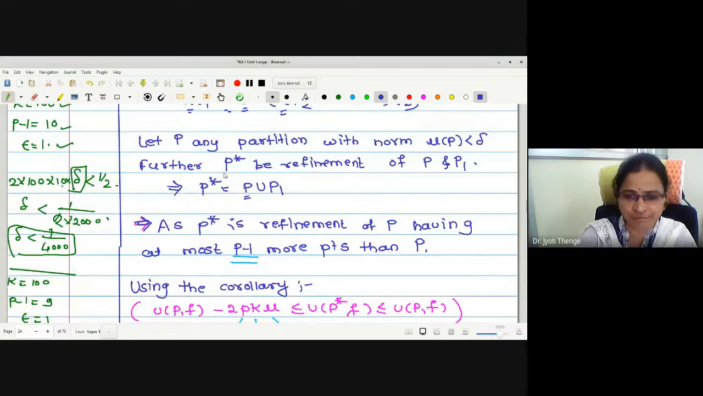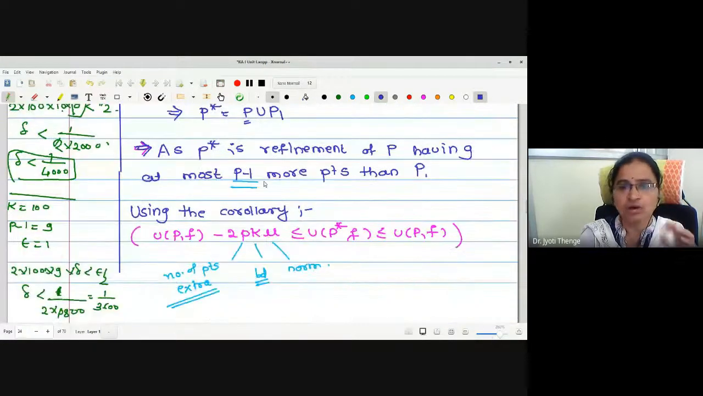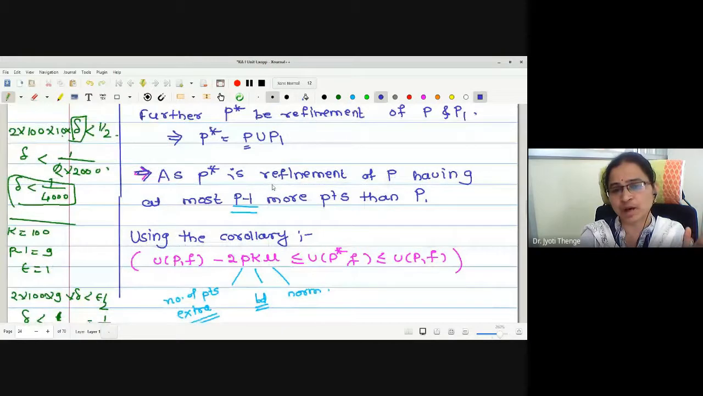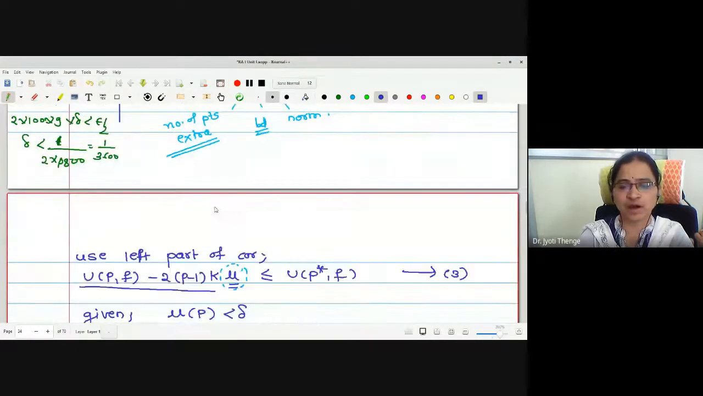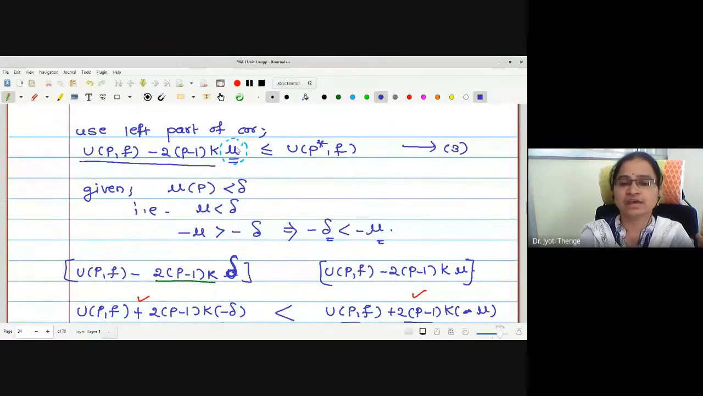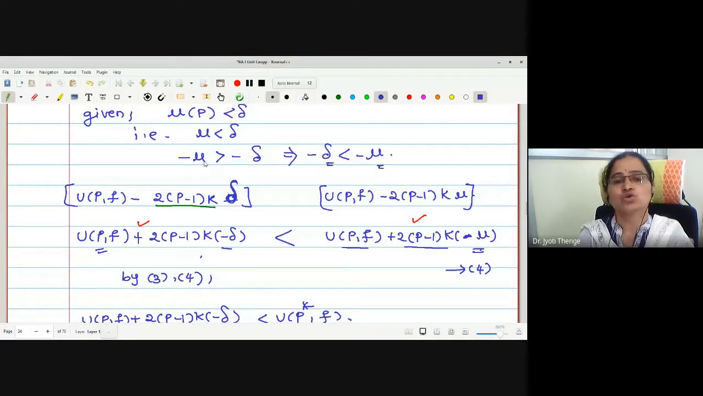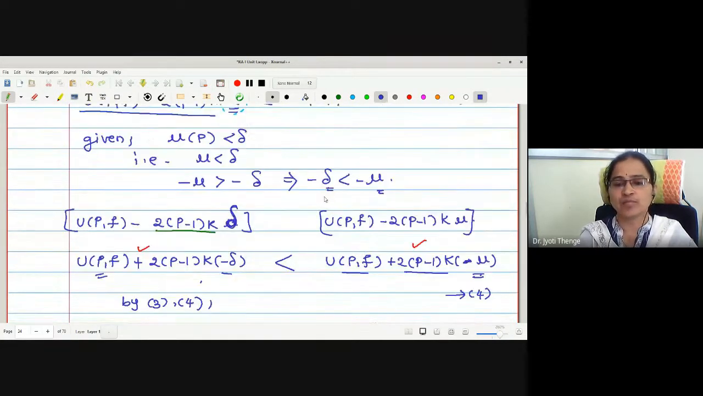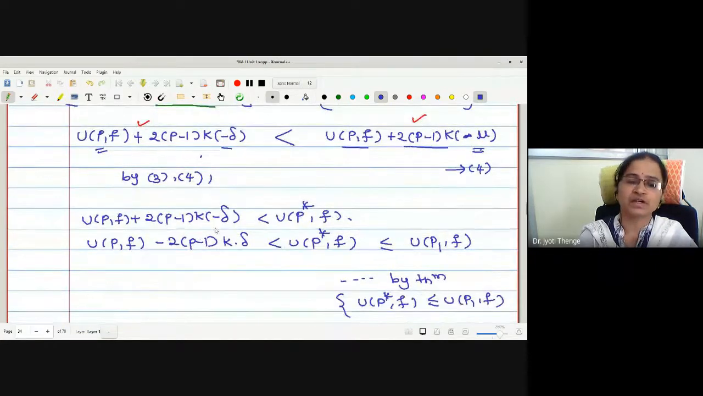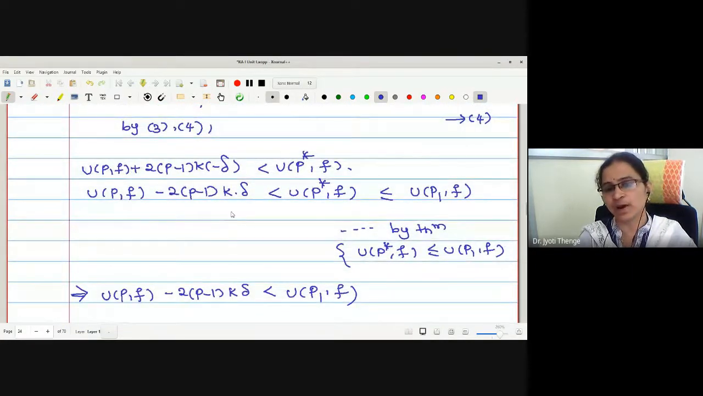Then we have made a refinement of the two partitions P and P1 called P star, and by looking at this partition P1, we can say that this refinement P star can have at most p minus 1 points more than P. Then using the left part of the corollary, we have this. And then we have replaced mu by delta. The relation between mu and delta is mu less than delta, so that minus mu is greater than minus delta. So this is what we have arrived at. And then combining this 3 and 4, we have written this. Right? We have changed mu by delta.